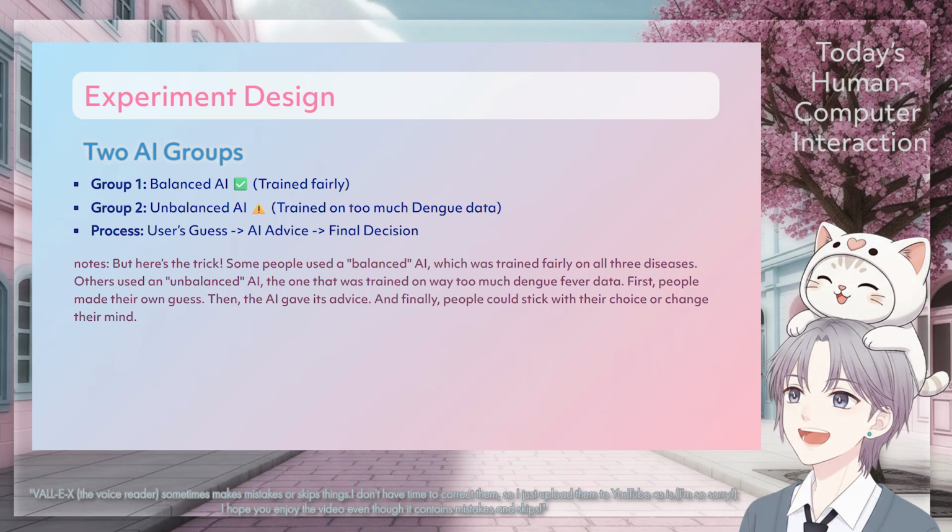But here's the trick. Some people used a balanced AI, which was trained fairly on all 3 diseases. Others used an unbalanced AI, one that was trained on way too much dengue fever data. First, people made their own guess. Then the AI gave its advice.